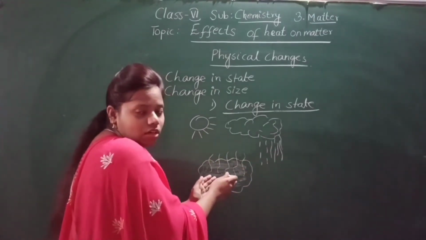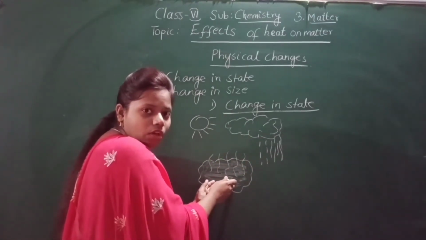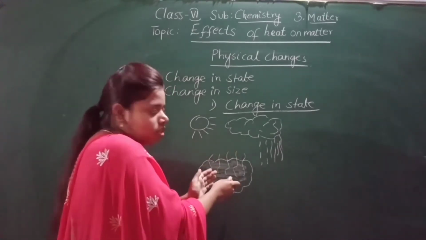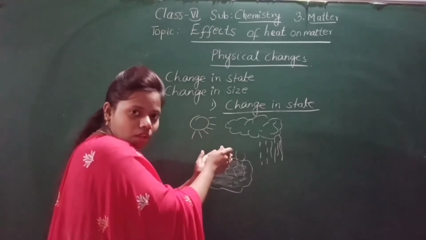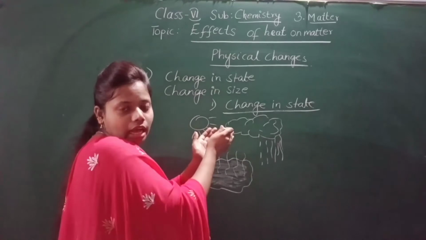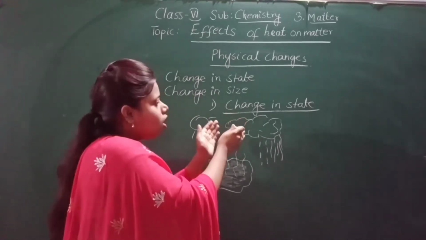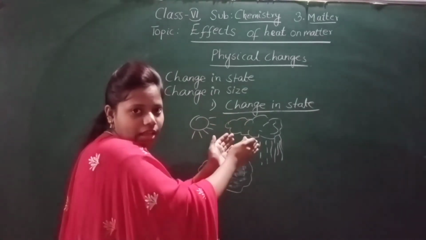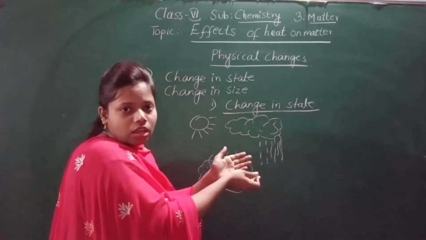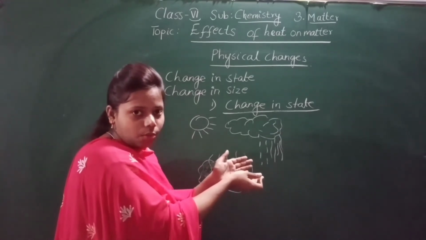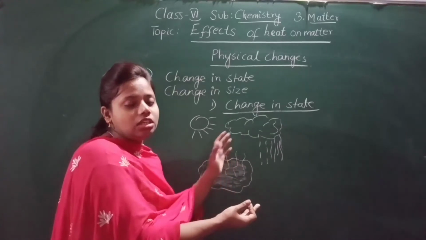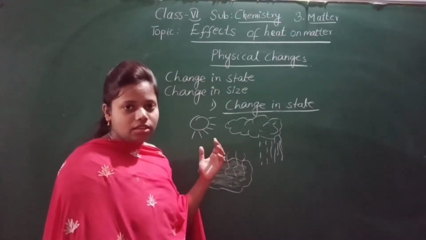This was water, in liquid state. On being heated, the evaporation process happens, so this liquid changes into vapor. This vapor again rises up being warm, and again it cools down. On being cooled, it gets condensed and changes back to liquid. Again it falls down in the form of rain. So you have seen the change in state in this water cycle.